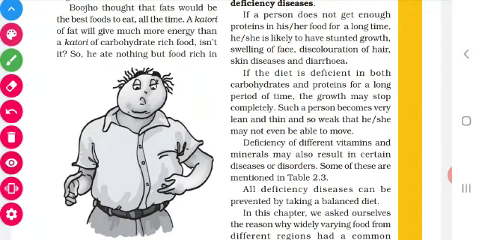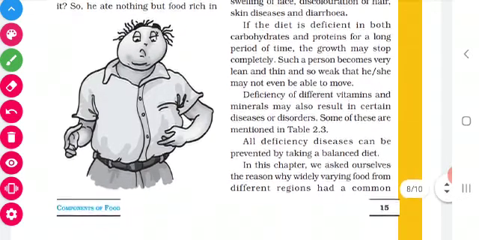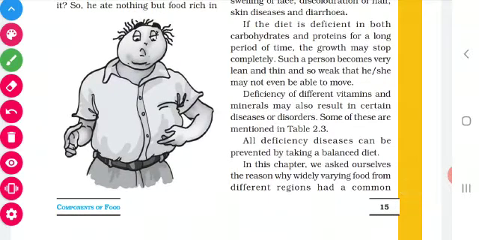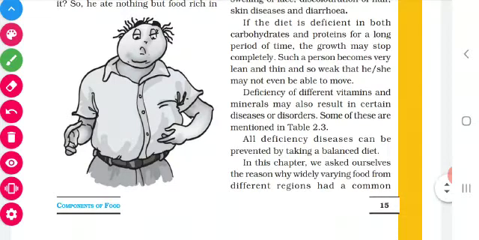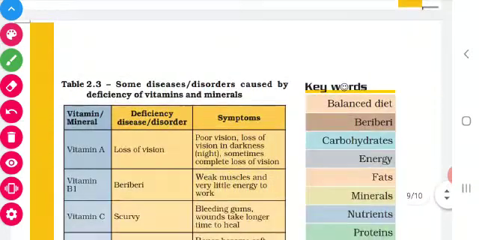So what is the solution for this? If we want to prevent deficiency diseases, we have to take a balanced diet. We have to ensure whether the food contains all nutrients or not and take that diet. So all the deficiency diseases can be prevented by taking a balanced diet.